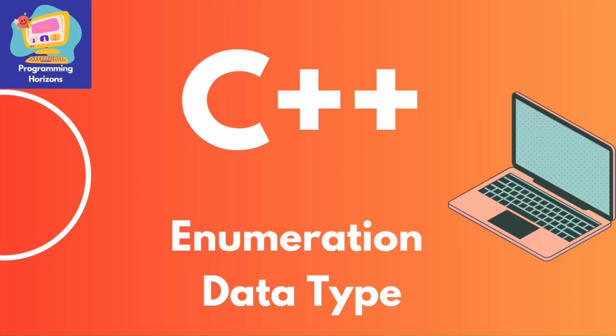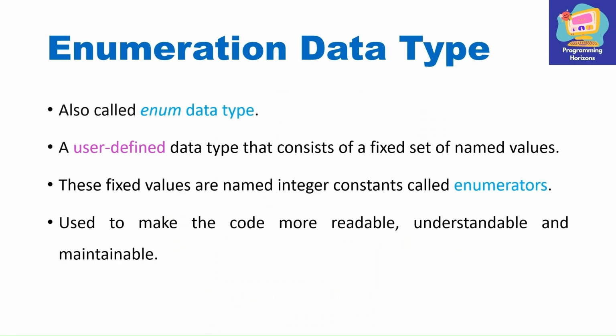In this video, we will learn about enumeration data type in C++. Enumeration data type, also called as enum, is a user-defined data type that consists of a fixed set of named values. These fixed values are named integer constants, also called as enumerators. Enum data type is used to make the code more readable, understandable, and maintainable.